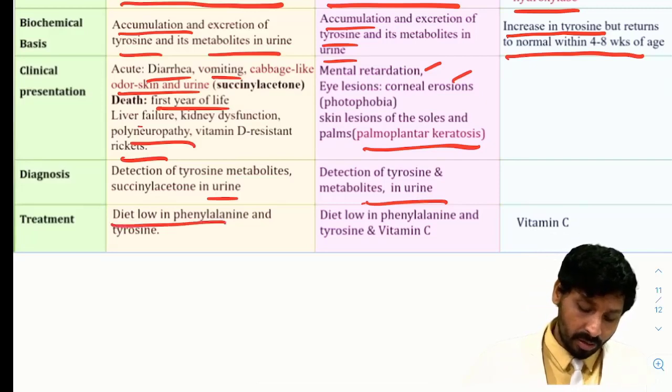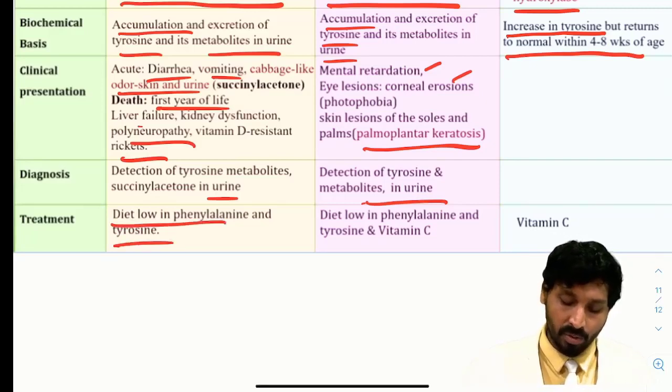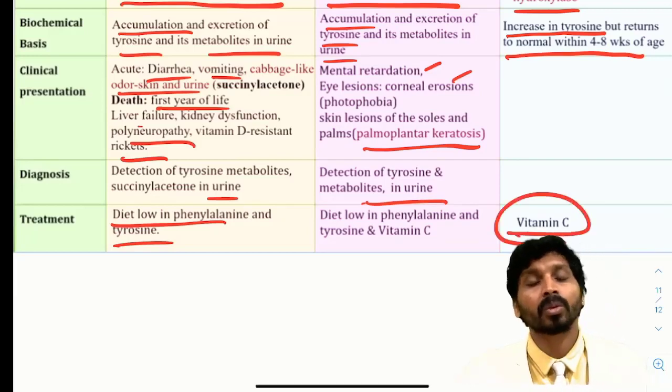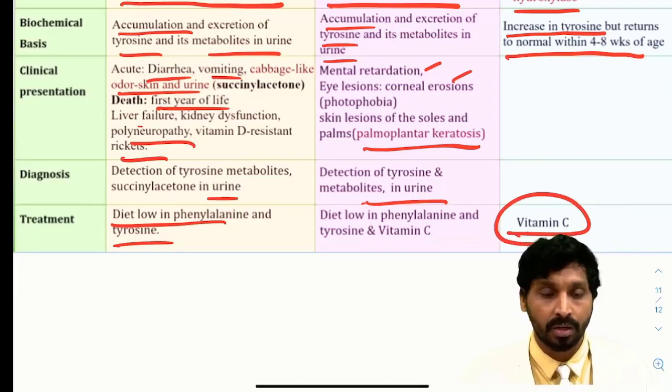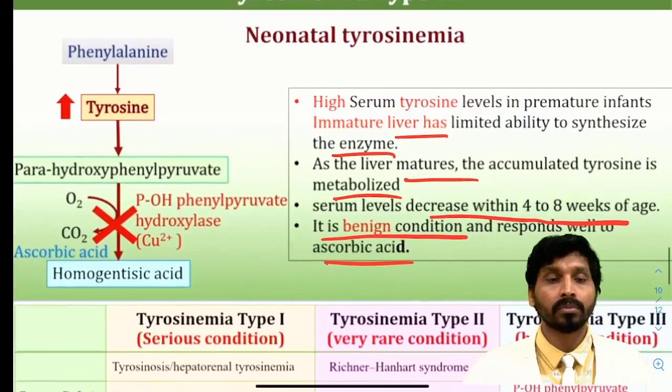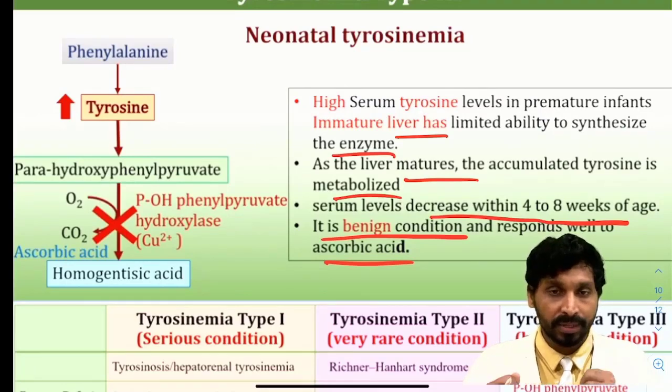In treatment, diet low in phenylalanine and tyrosine improves the situation. Same in type 2 also, diet low in phenylalanine and tyrosine along with vitamin C, and in neonatal tyrosinemia, vitamin C administration may improve the situation. So that's all about different types of tyrosinemias and their characteristic features concerning enzyme defects.